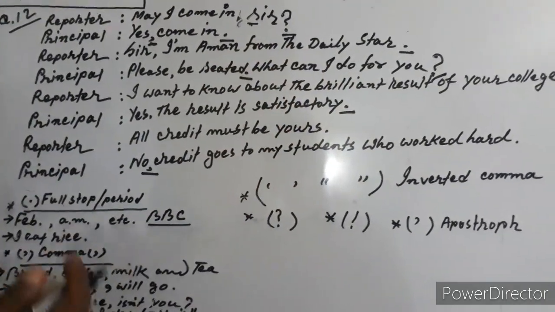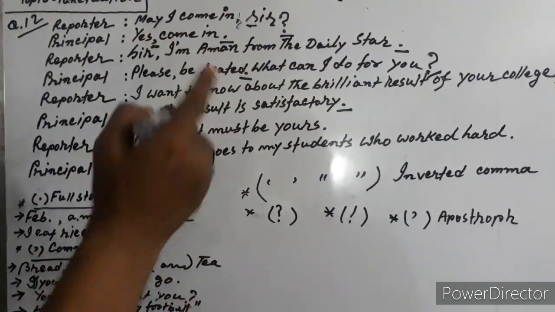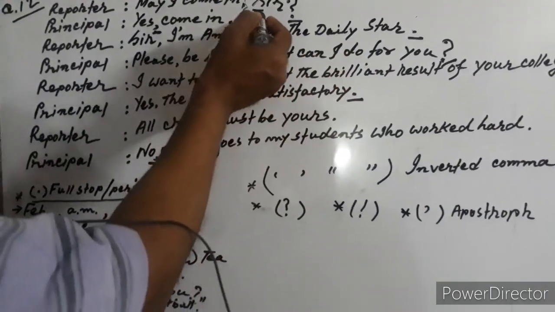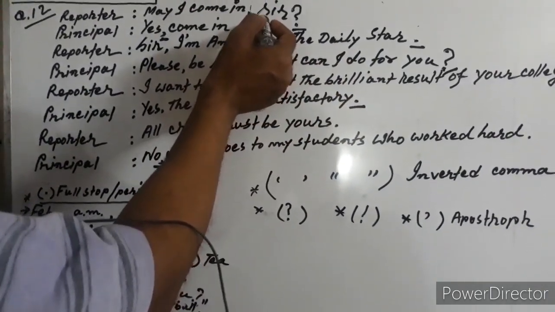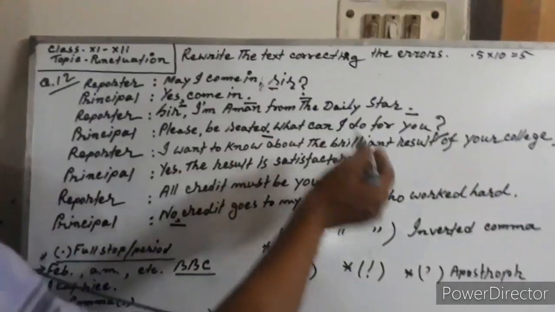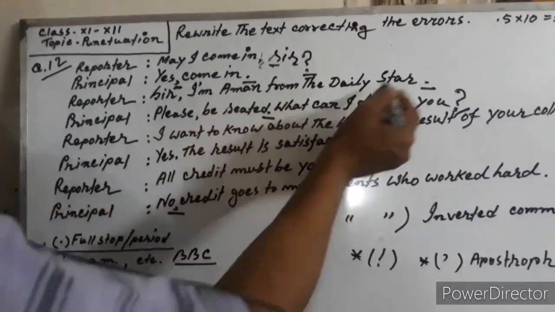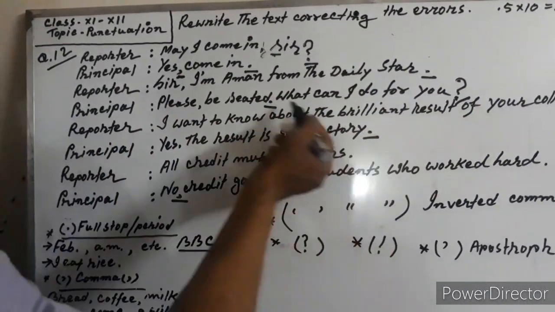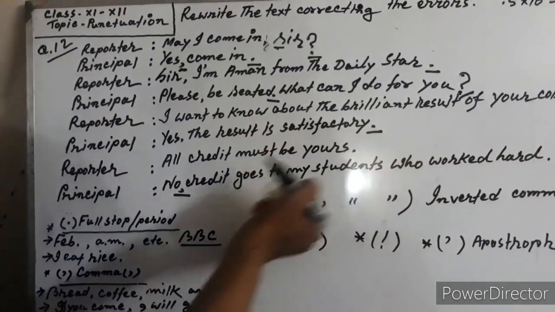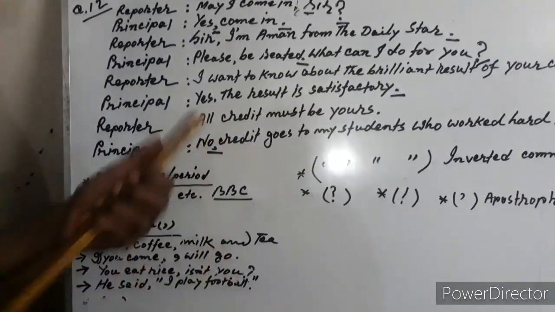That means the examiner has given this punctuation and corrected these letters. So now it's easy to understand that this punctuation and this letter were given by the examiner. Now count: 1, 2, 3, 4, 5, 6, 7, 8, 9 and 10. Ten errors that you have corrected.